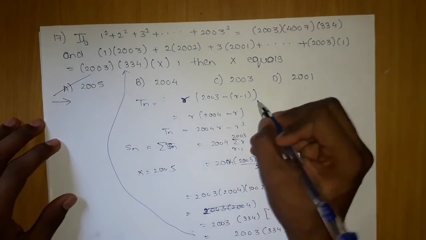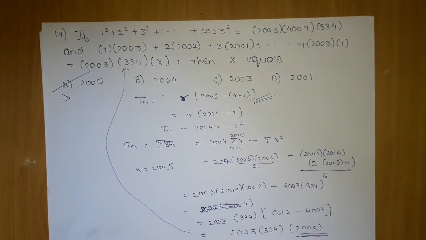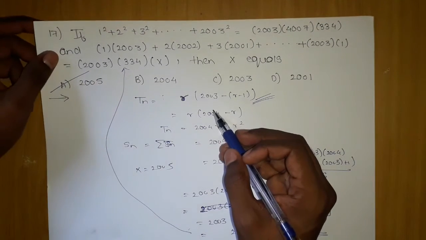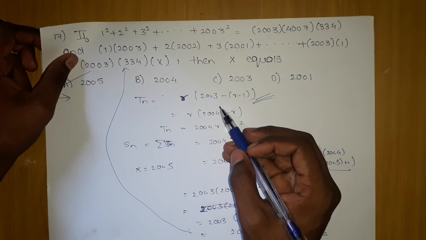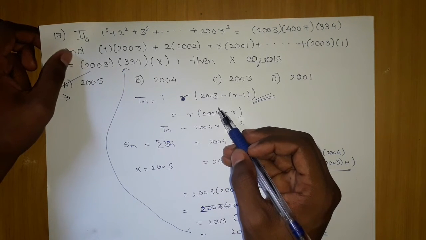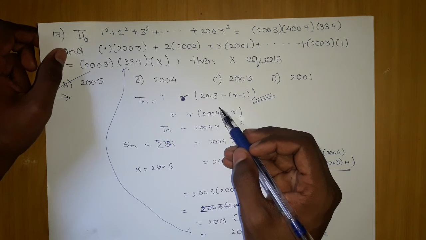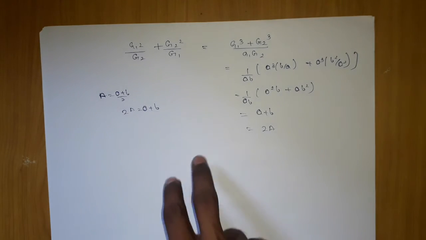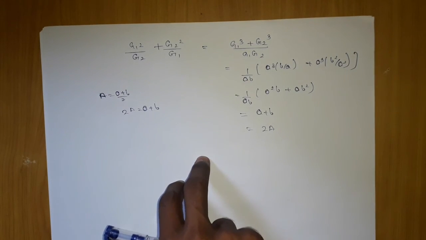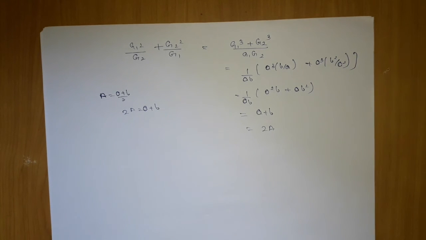But just keep this in mind: when there are two APs in multiplication, one increasing and the other decreasing, you will always take the general term, the last term, as r into r for the increasing AP, and for the other you will take the highest term, which is the starting a, minus r minus 1. So you will get the answer. Just keep this in mind, otherwise you will face problems in this type of easy question, which will only waste your time.